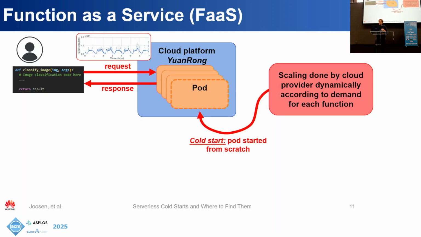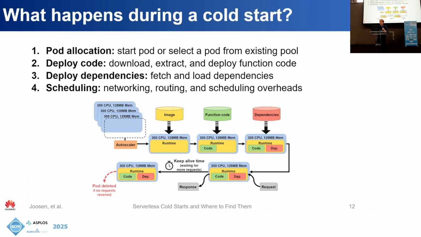When there aren't enough pods to serve all the requests, a new pod has to be added in what's called a cold start. But a cold start is actually many steps. A pod has to be allocated. We then have to deploy code into that pod. We then have to deploy any dependencies if we have them, and any scheduling and network overheads also have to occur. So it's actually a sequence of many steps.